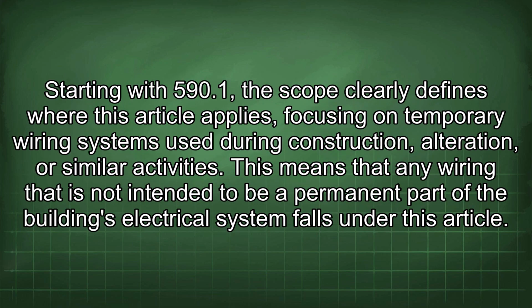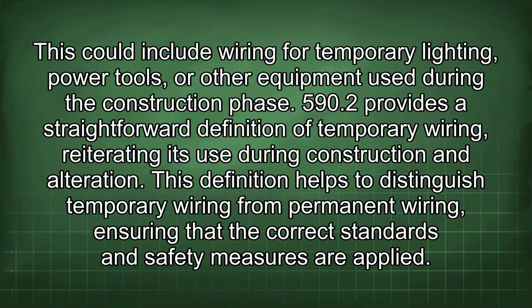Starting with 590.1, the scope clearly defines where this article applies, focusing on temporary wiring systems used during construction, alteration, or similar activities. This means that any wiring that is not intended to be a permanent part of the building's electrical system falls under this article. This could include wiring for temporary lighting, power tools, or other equipment used during the construction phase. 590.2 provides a straightforward definition of temporary wiring, reiterating its use during construction and alteration. This definition helps to distinguish temporary wiring from permanent wiring, ensuring that the correct standards and safety measures are applied.